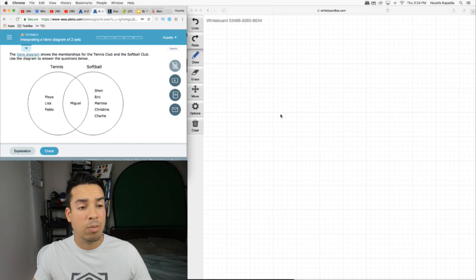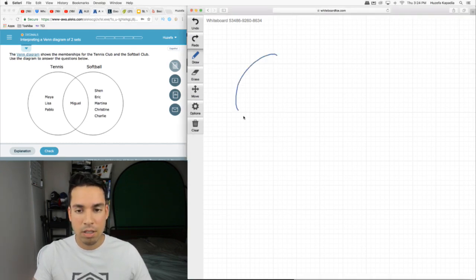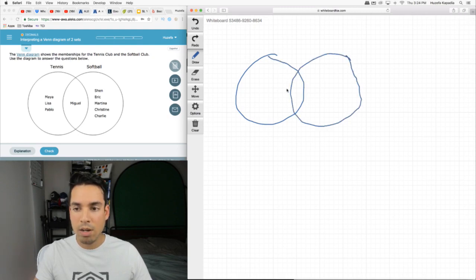Right, so what are Venn diagrams? Venn diagrams are essentially little universes. So this is a universe and this is a universe. And why are they touching or overlapping? This is where the two universes overlap.